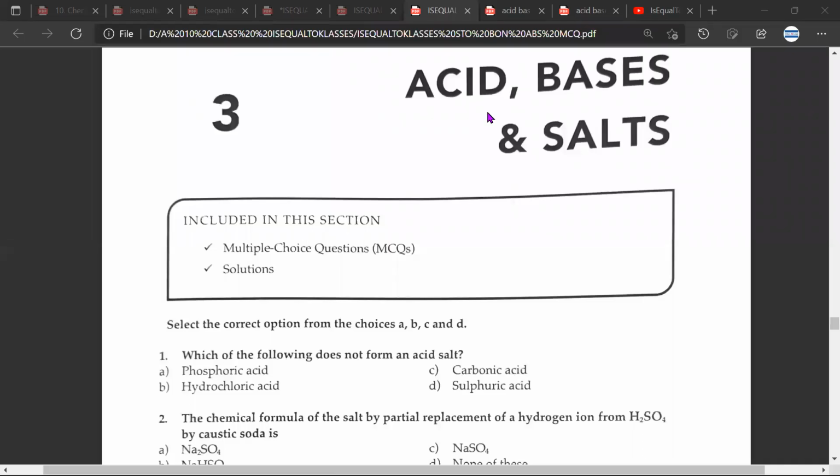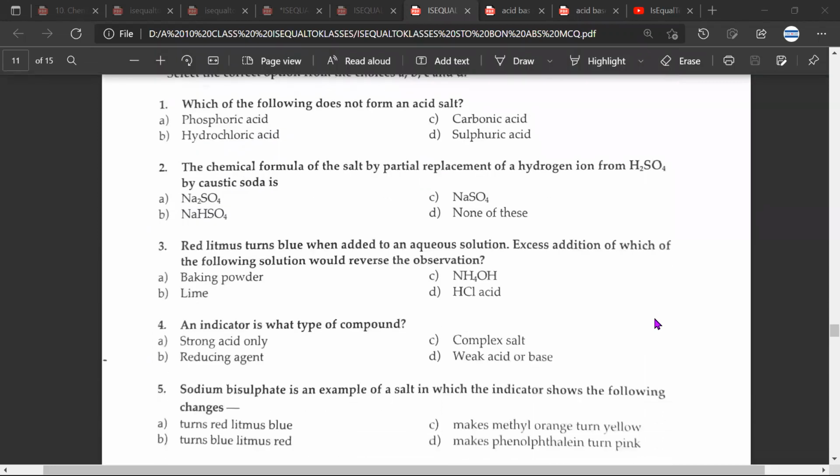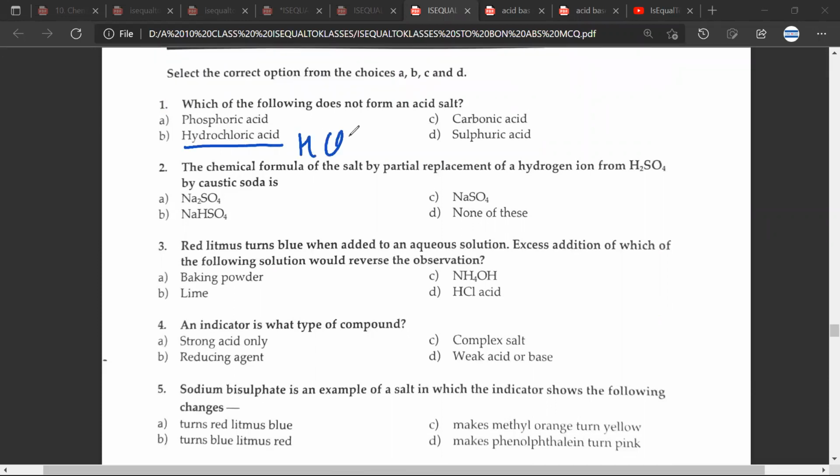So, Mr. CB, acid-base salt, question number 1. Which of the following does not form an acid salt? So B, hydrochloric acid. Why, Mr. CB? Because HCl is a covalent compound. Mr. CB, HCl only has one hydrogen. Oh, yes, sir. So it won't be able to form acid salt.